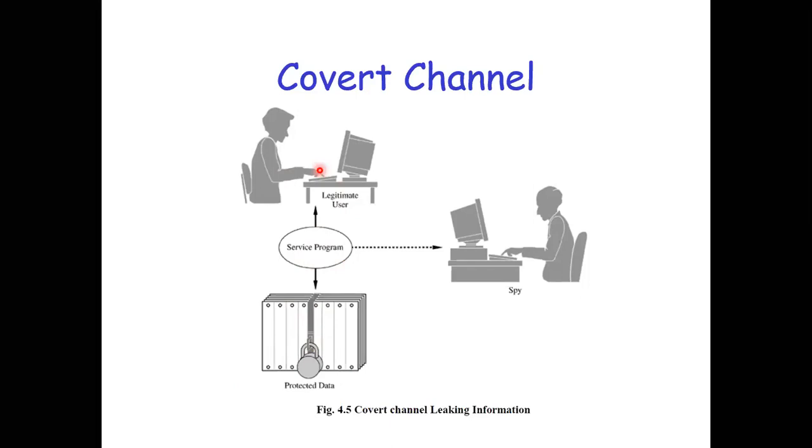The ideal channel should be that whatever the legitimate user wants to access from the protected data, he needs to access it. So a service program is written, and in that service program, whatever information the legitimate user wants to access from the protected data, he can do that very easily. This is how it should be. If I am authorized to one of the data, then obviously I should be able to access the data as well. So there is a legitimate user who is an intended user, you have a service program, and it is accessing the protected data.